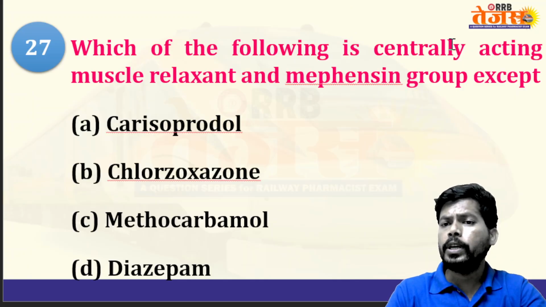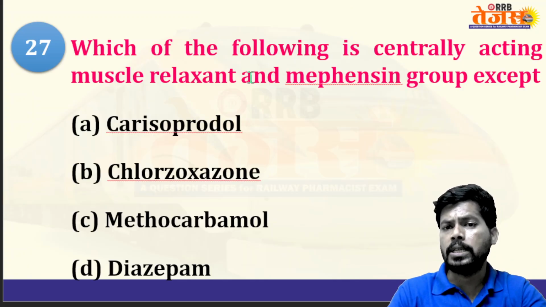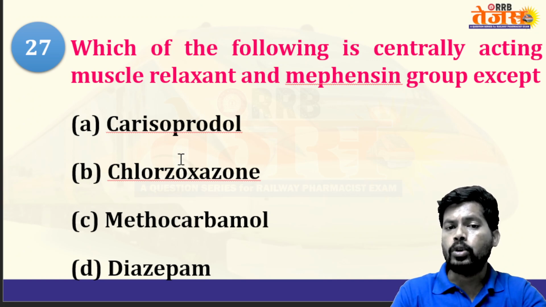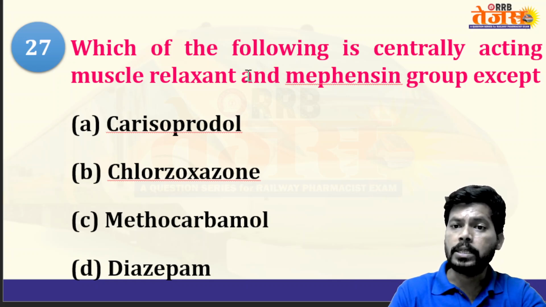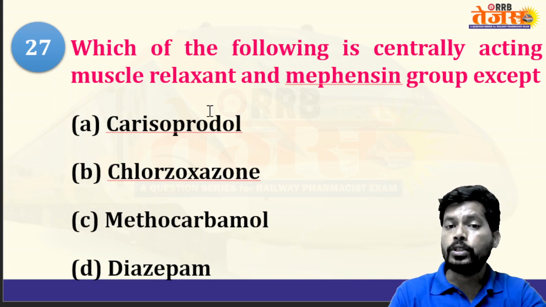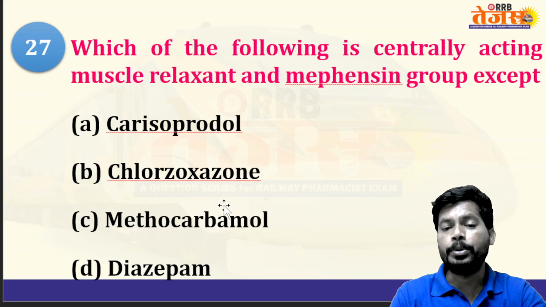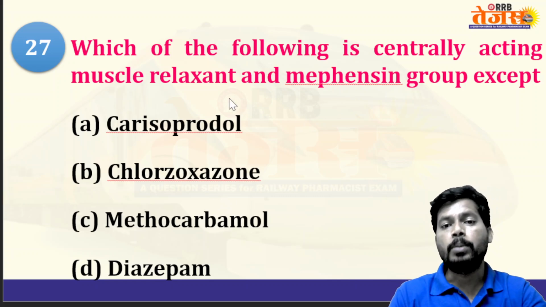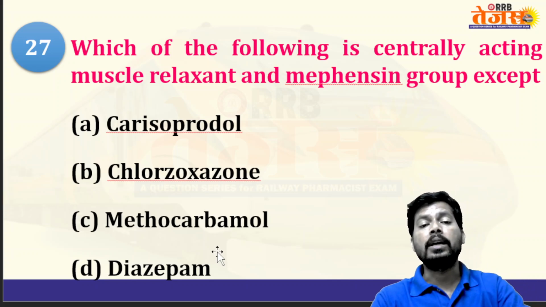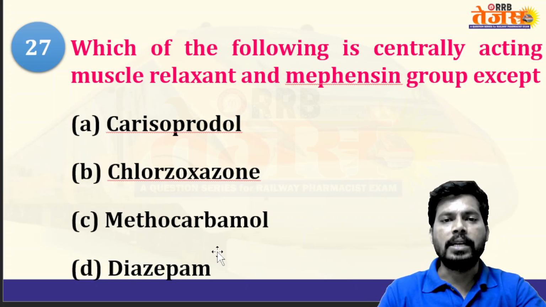Which of the following is a centrally active muscle relaxant and belongs to the mephenesin group, except: carisoprodol, chlorzoxazone, methocarbamol, diazepam. Carisoprodol, chlorzoxazone, methocarbamol all belong to the mephenesin group and are muscle relaxants, but diazepam belongs to the benzodiazepine category and is also a muscle relaxant.